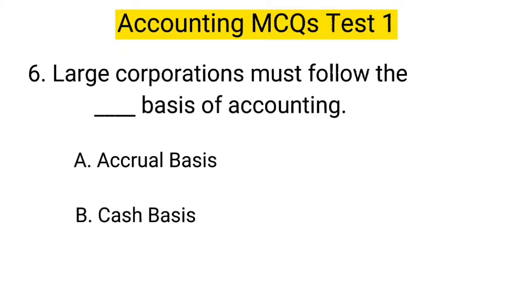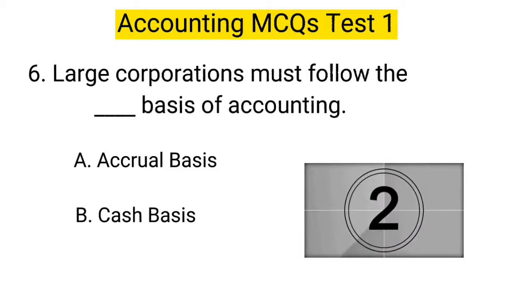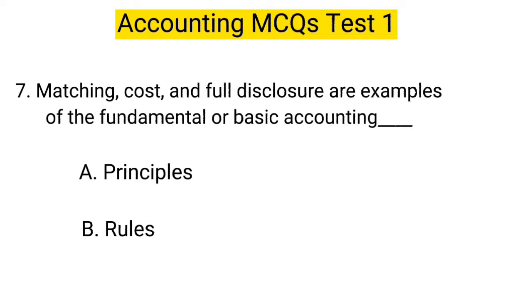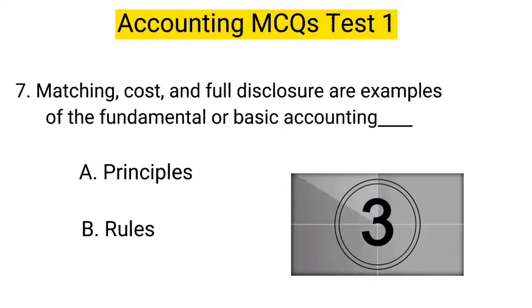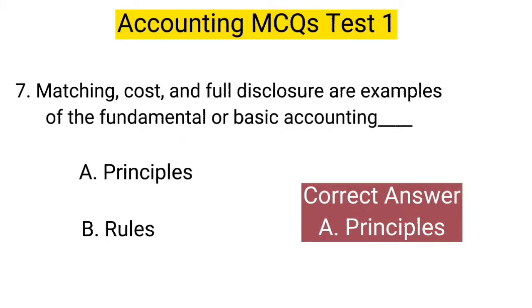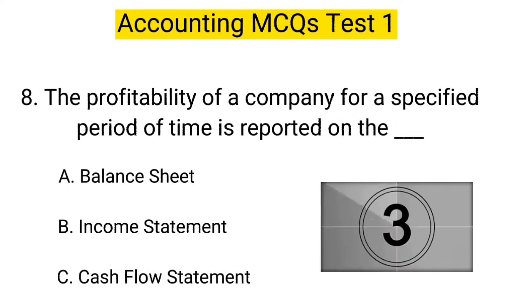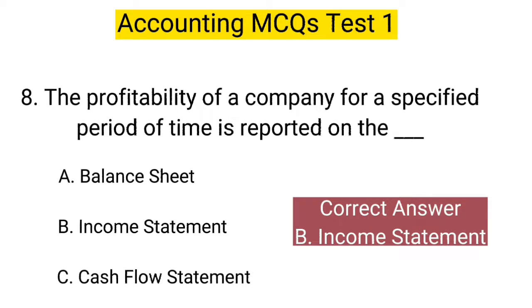6. Large corporations must follow the basis of accounting. Correct answer is A. 7. Matching, cost, and full disclosure are examples of the fundamental or basic accounting. Correct answer is A. 8. The profitability of a company for a specified period of time is reported on the. Correct answer is B.